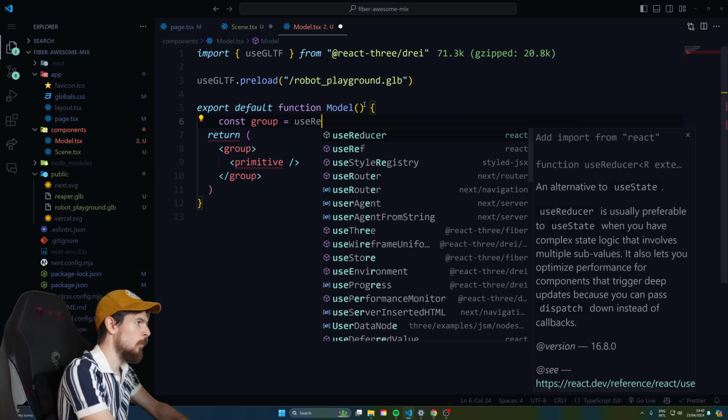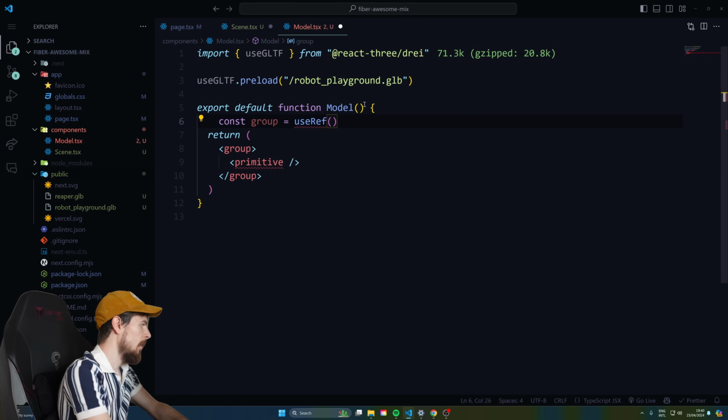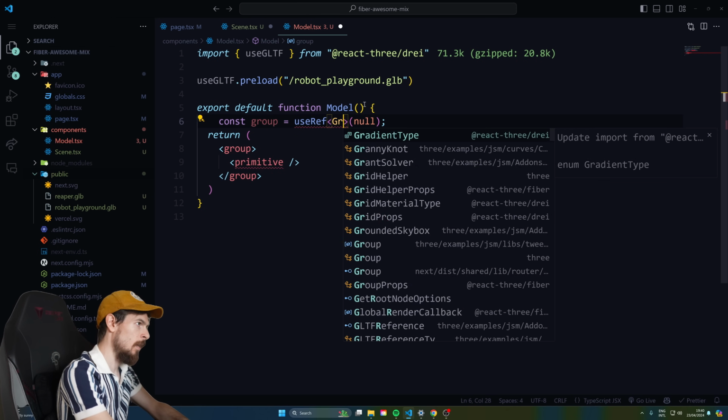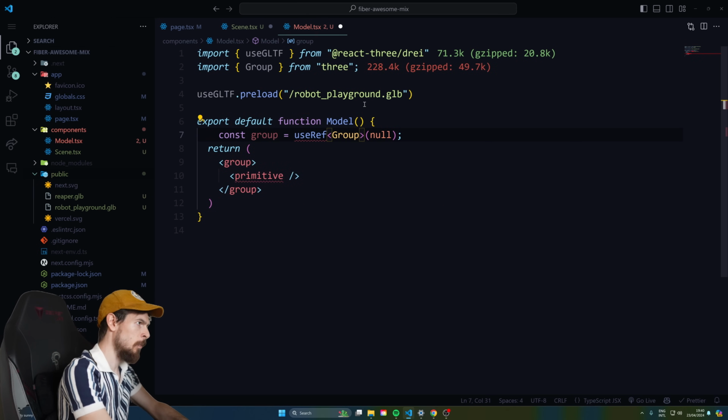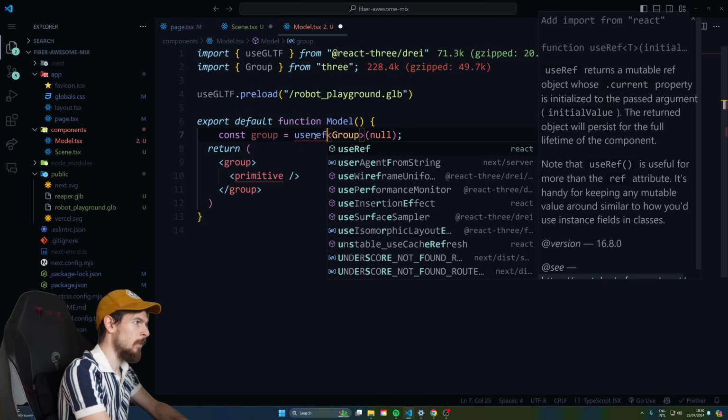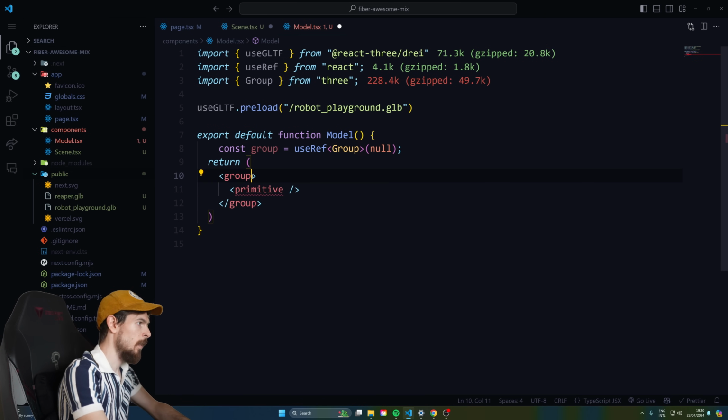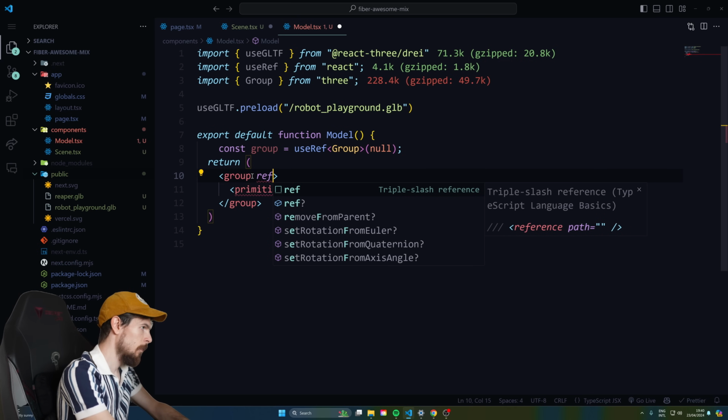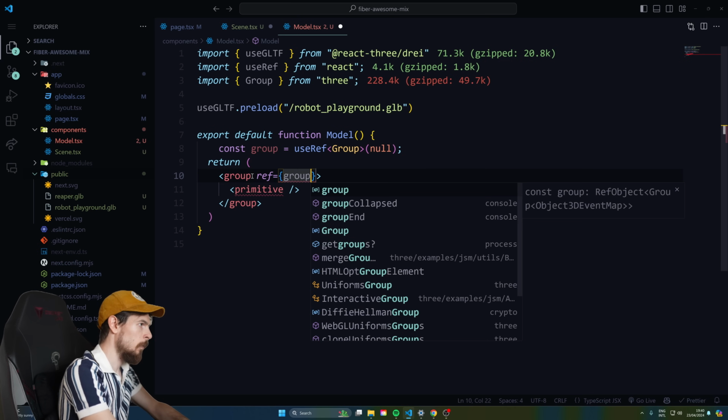So we can say useRef and pass in null here, but we can pass in a generic here to give it its type, which is gonna be a group type. And I believe that's from Next.js. Yeah. We'll need to import useRef as well. There we go. So now we can just pass it down here. Set that equal to group.